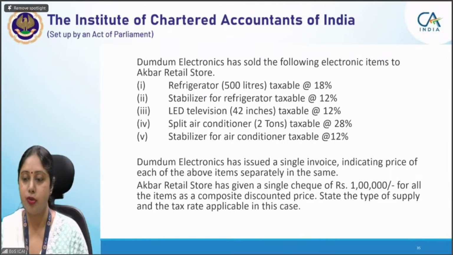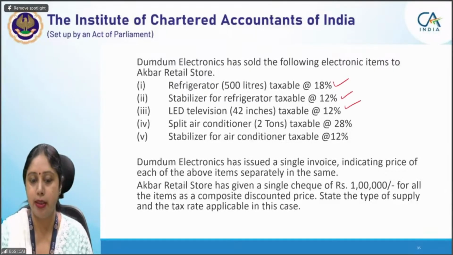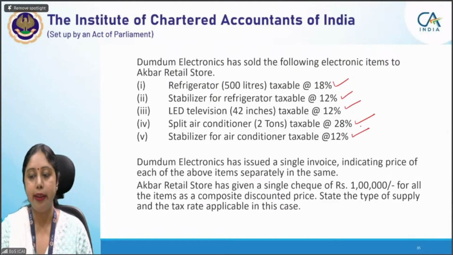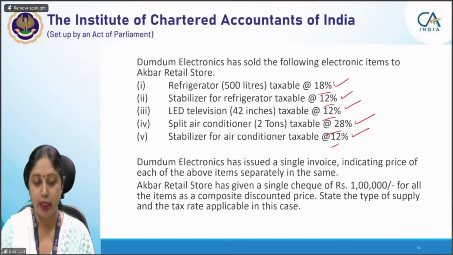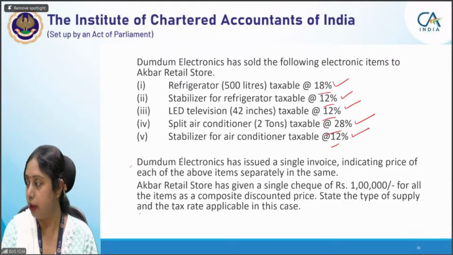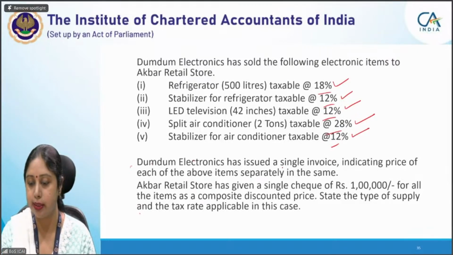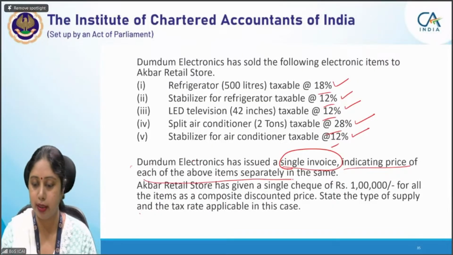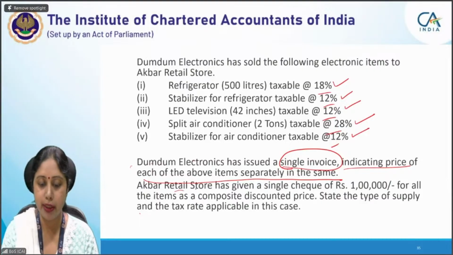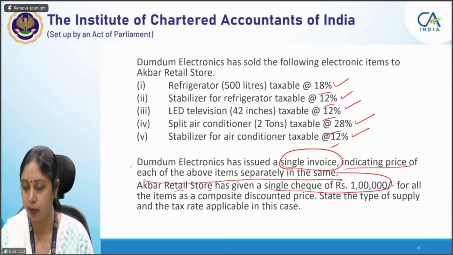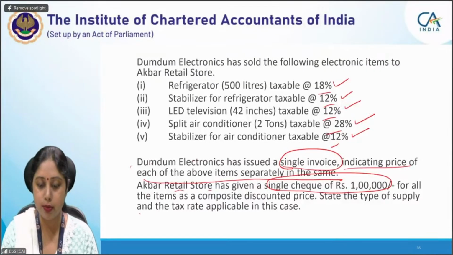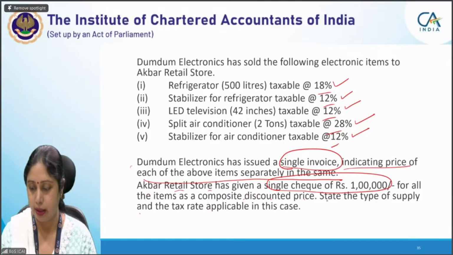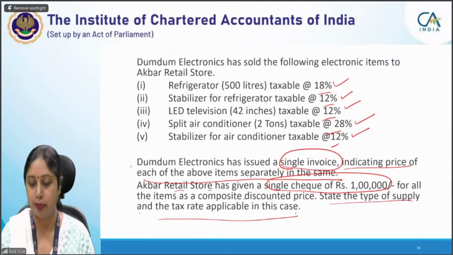Dum Electronics has sold the following electronics to Akbar Retail Store: refrigerator, stabilizer, LED television, split air conditioner, and stabilizer for the air conditioner. All are taxable at different rates. Now read this information carefully. Dum Electronics has issued a single invoice indicating the price of each of the above items separately. Akbar Retail Store has given a single cheque of rupees 1 lakh for all the items as a composite discounted price. State the type of supply and tax rate applicable in this particular case.